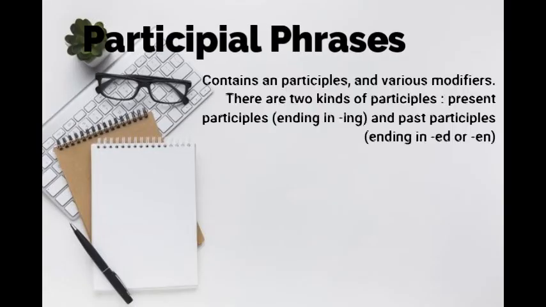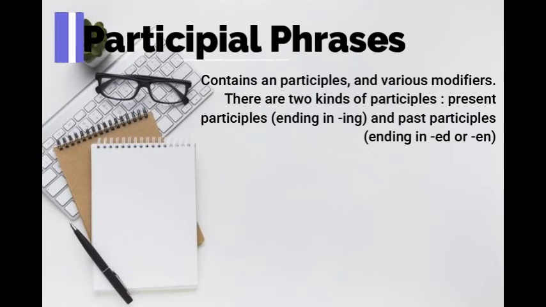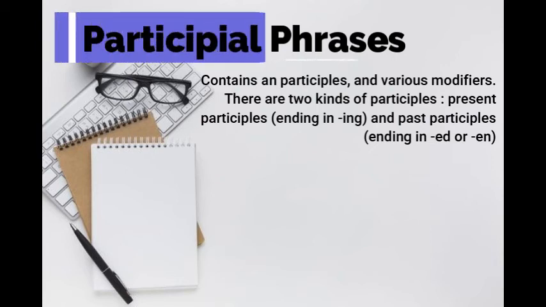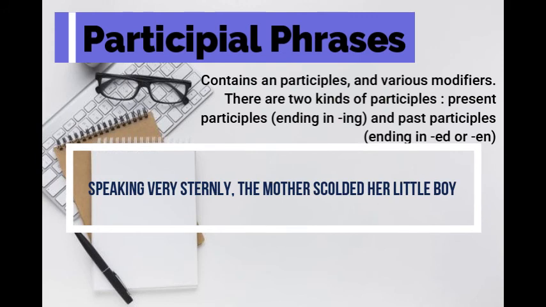Participle phrases. Participle phrases contain a participle, or a verbal acting as an adjective, and various modifiers. Remember, there are two kinds of participles: present participles, ending in -ing, and past participles, ending in -ed or -n. For example, speaking very sternly, the mother scolded her little boy.